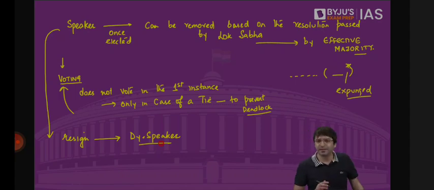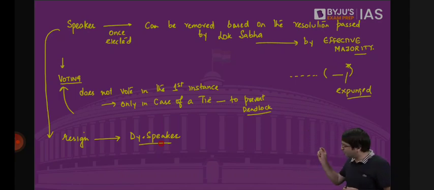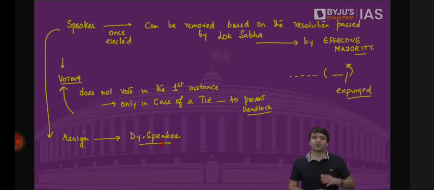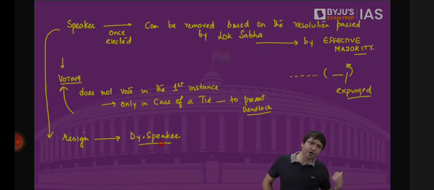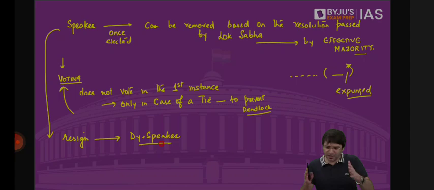Will I continue as the member of the Lok Sabha? Yes. I am only removed from the post of the speaker. I will still continue to be the member of the Lok Sabha. But now, for example, members of the Lok Sabha say that we have to remove you. I'll say, okay, if you want to remove me, fair enough, I will give you a fair opportunity. I will get down from my chair. Someone else will occupy the chair of the speaker to ensure that voting is impartial. Voting is not biased.